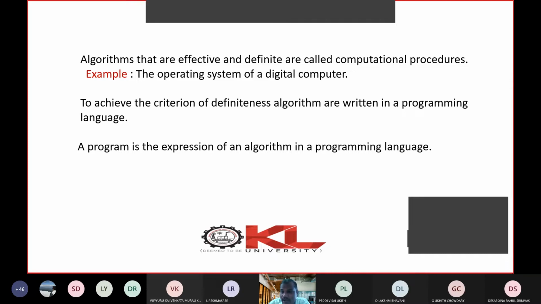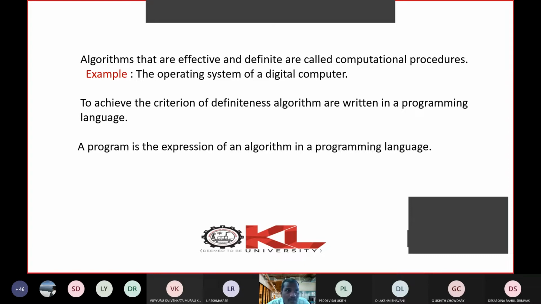Even though a program is a sequence of instructions, those instructions are expressed with respect to a particular programming language. Whereas an algorithm is generic statements. It is not related to any programming language. So the sequence of steps is very generic in nature. That is the only difference. You can take an algorithm and express it as a program using any particular language.